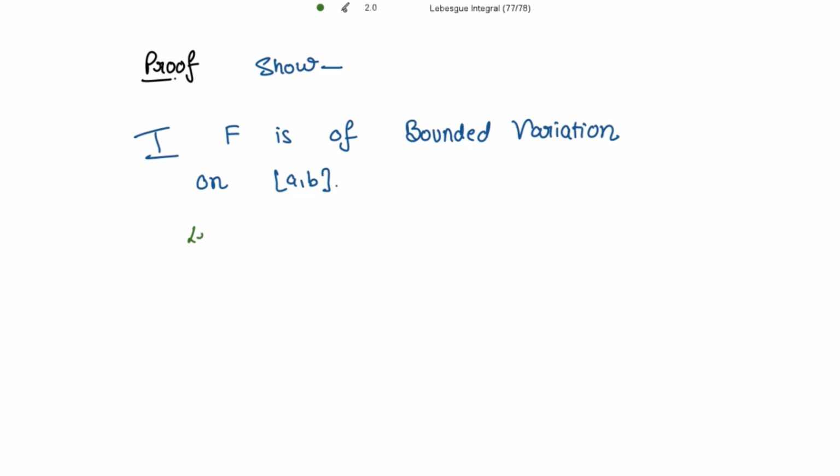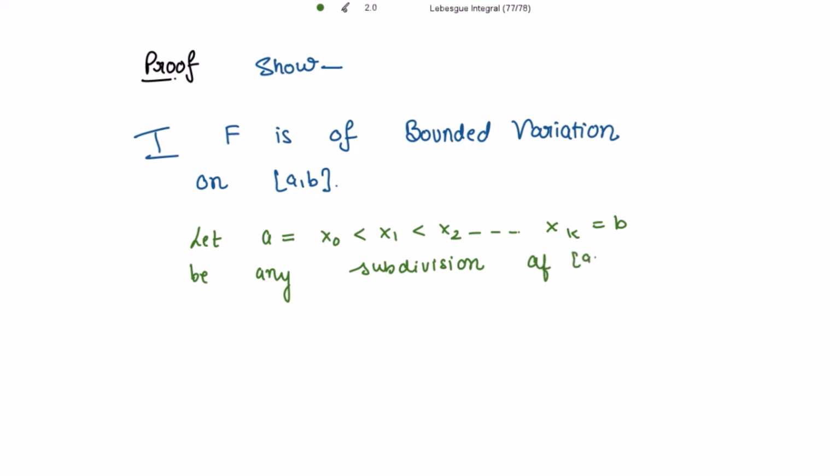So for this, let's take a subdivision of the closed interval [a,b]: a = x0 < x1 < x2 up to xk, which is equal to b. So this is any subdivision of the closed interval [a,b], right? Then we know that small t is equal to the summation i going from 1 to k of the absolute value of F(xi) minus F(xi minus 1).